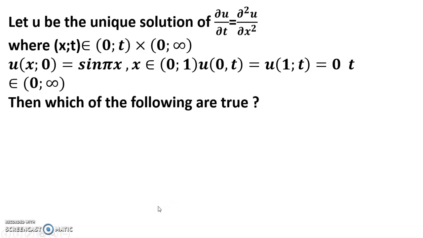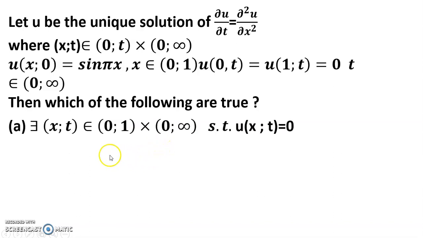Today's discussion is the heat equation, the homogeneous heat equation. Let u be the unique solution of ∂u/∂t = ∂²u/∂x², where (x, t) belongs to (0, 1) × (0, ∞). Must remember u(x, 0) = sin(πx). Please write this condition, along with the boundary conditions.